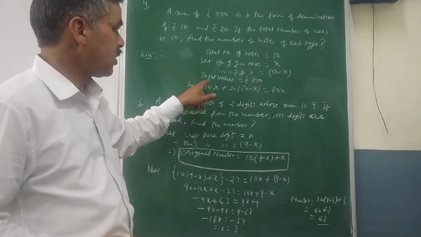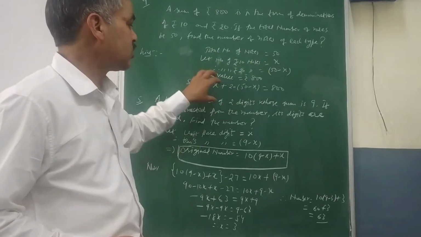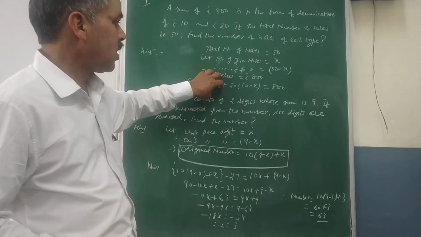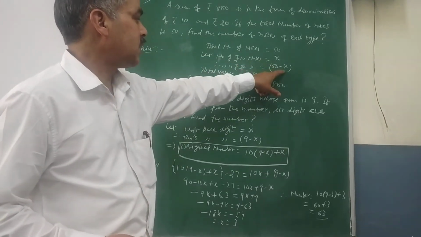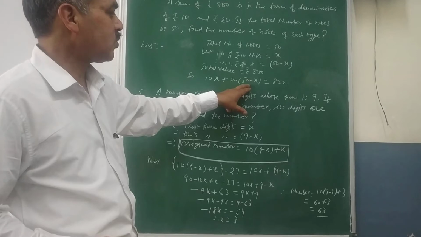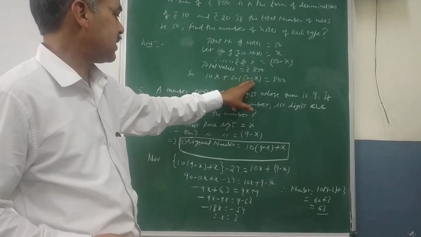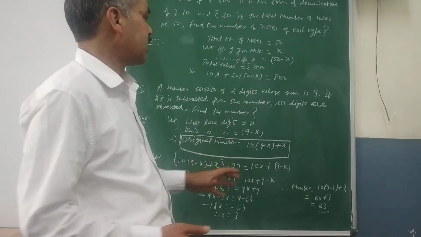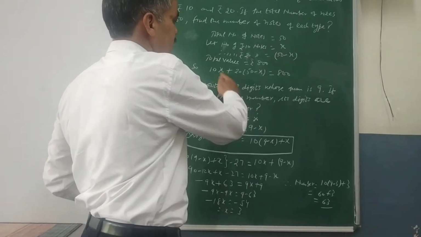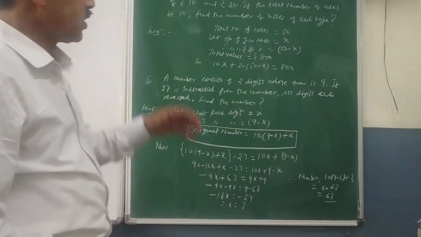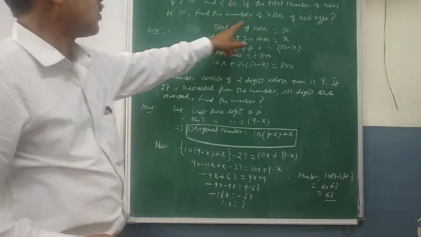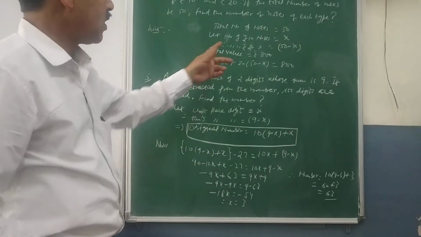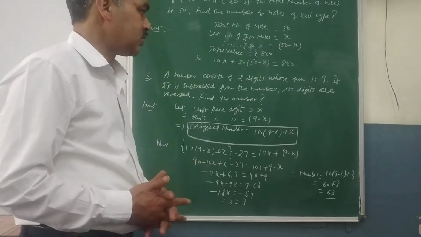So rupees 10 into x, x notes are there, so this is the value of rupees 10 notes. And rupees 20 notes are 50 minus x, so total value of rupees 20 notes will be 20 into 50 minus x, and that is equal to 800. Now you can solve this equation for the value of x and put this x to get the number of rupees 10 notes and rupees 20 notes. You will be getting the answer.